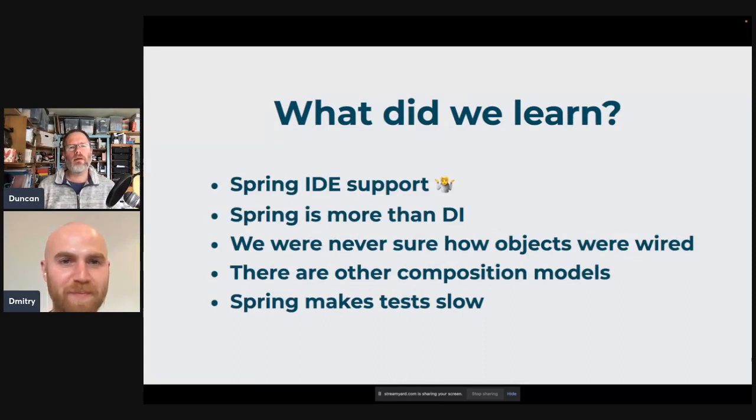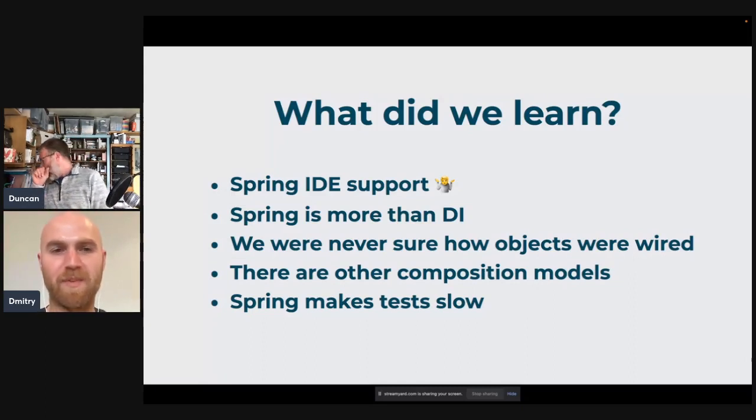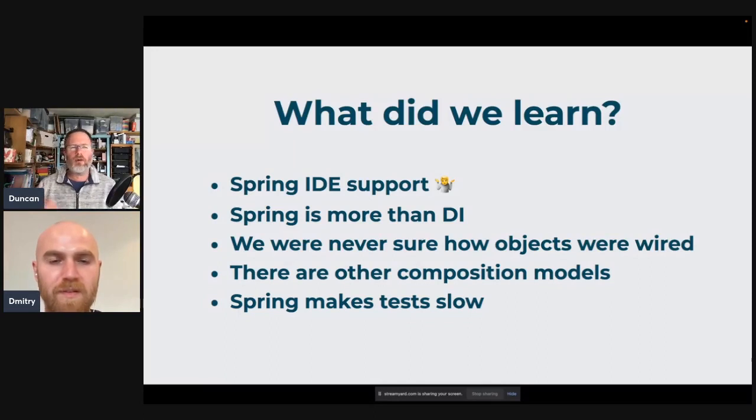What did we learn? Yes. What I learned, definitely, is that IDE support is a bit strange. I feel like Spring removed certain navigation patterns for me, and didn't help with replacing them. Yes, luckily I wasn't the one using the keyboard, so I didn't feel your pain there.